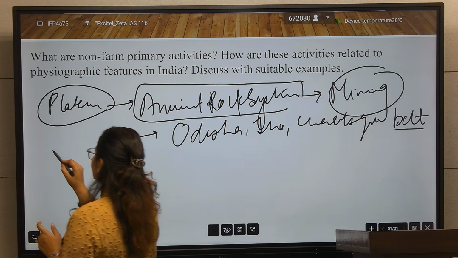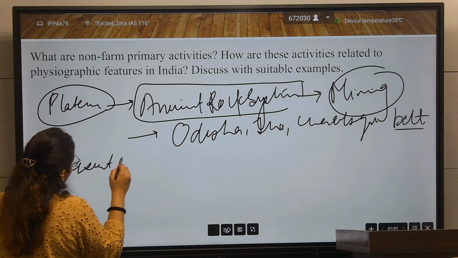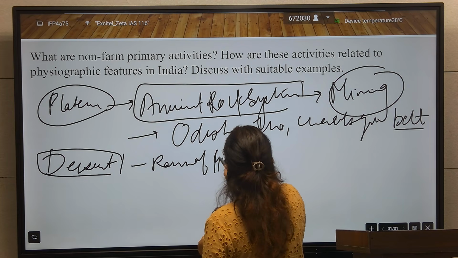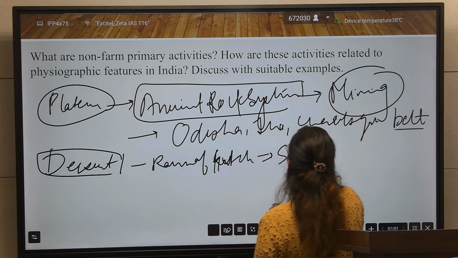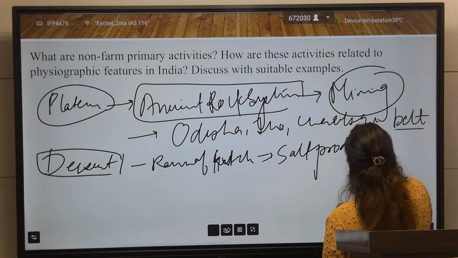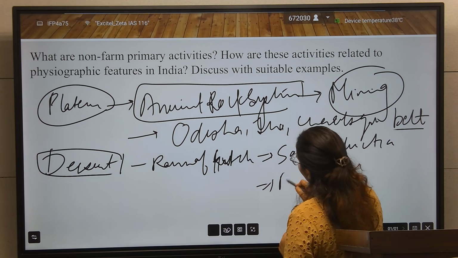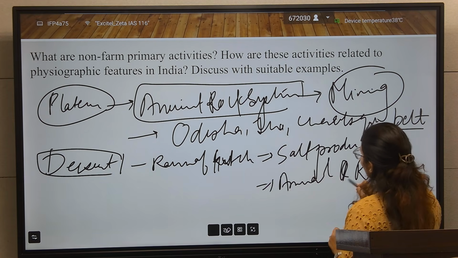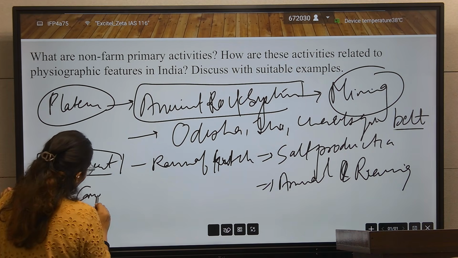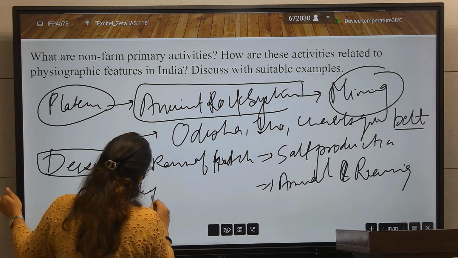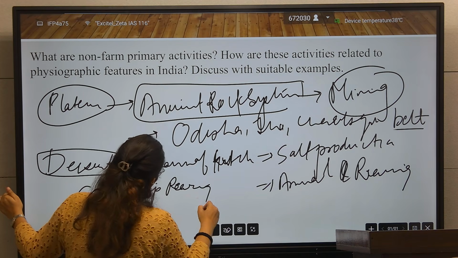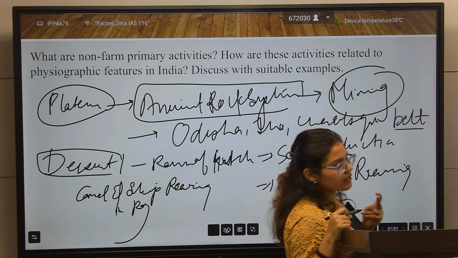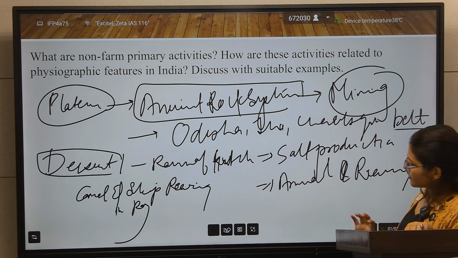After that what came? Deserts, Rann of Kutch. So here the major activity is salt production. Second activity is animal rearing. Give the example of camel and sheep rearing in Rajasthan, and salt production in the Rann of Kutch of Gujarat. So this is the example.